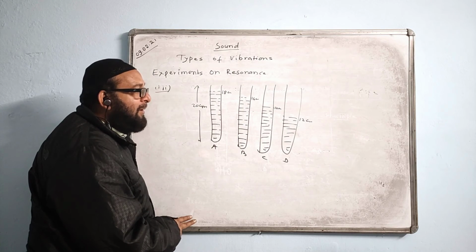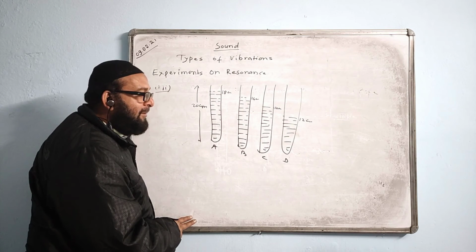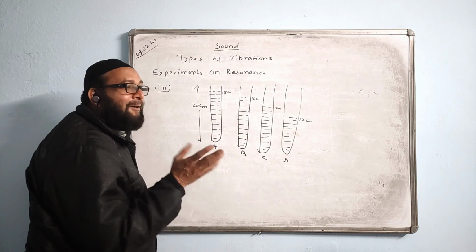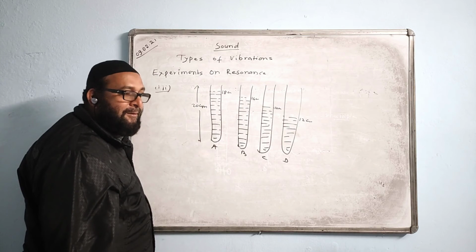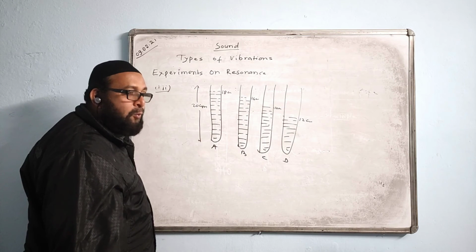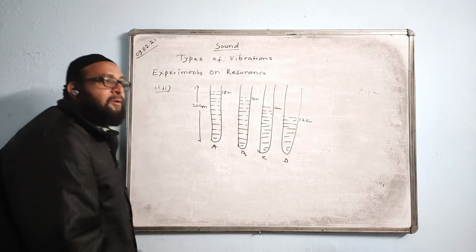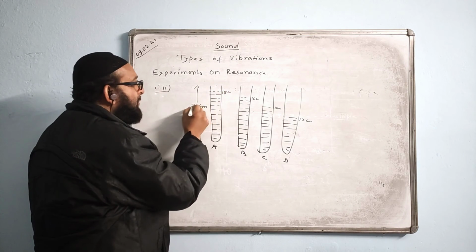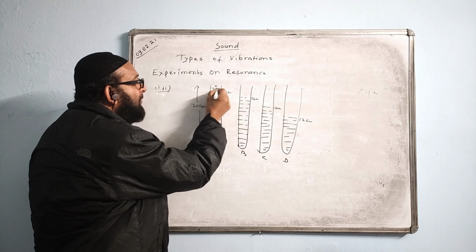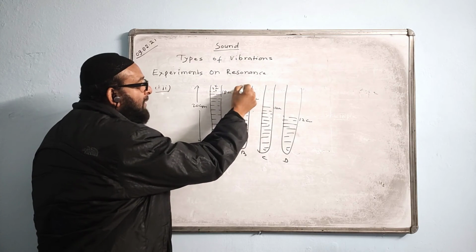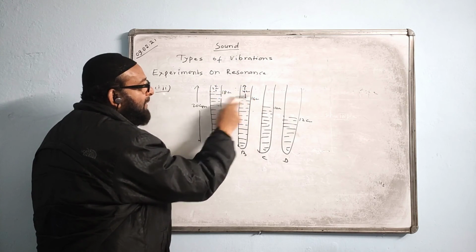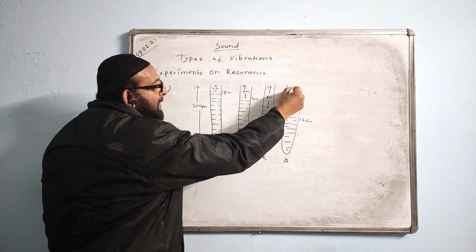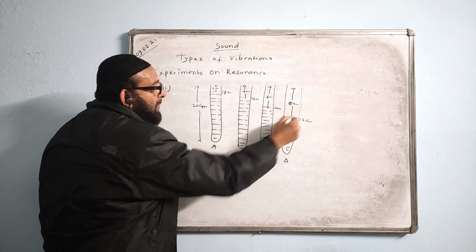Then what length are you looking for? You have to look for the length of the air column. How much is the air column out here? 20 minus 18, how much is the length of the air column? 2 centimeter. Here, 20 minus 16, the length of the air column is 4. Here it is 6. Here it is 8. Yes or no?